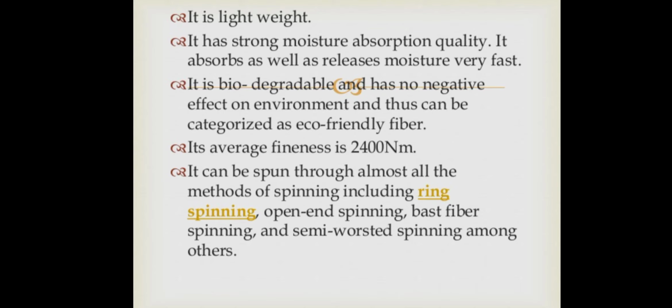Its average fineness is 2400 nm, and it can be spun through almost all the methods of spinning, including ring spinning, open end spinning, bast fiber spinning and semi-worsted spinning among others.